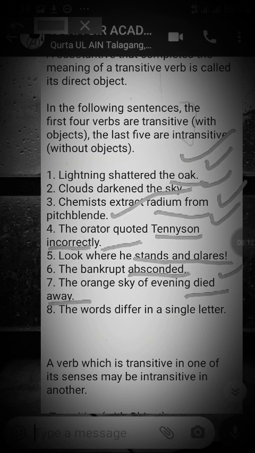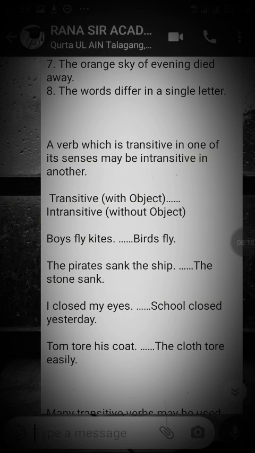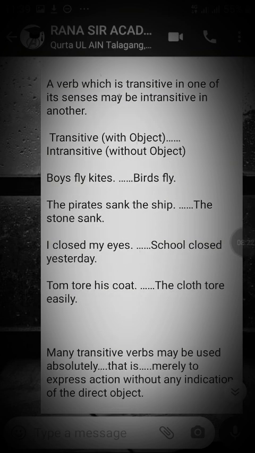The words differ in a single letter. So these are all, you can say, intransitive verbs. A verb which is transitive in one sentence may be intransitive in another. So here is a possibility, a word that is transitive can be intransitive as well. According to the position, they can be either transitive or intransitive. Let's see. Transitive with object and intransitive without object.